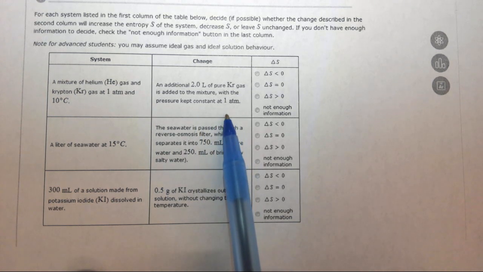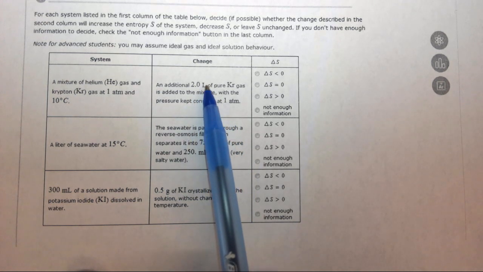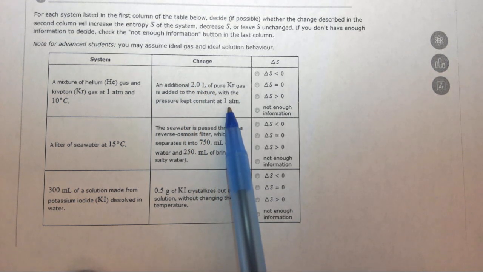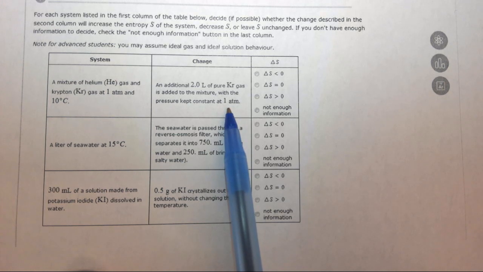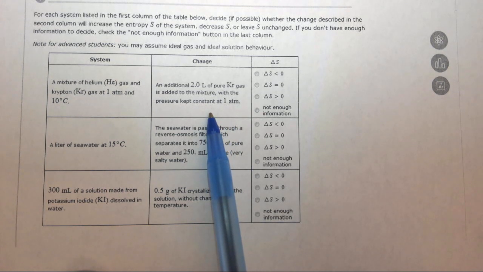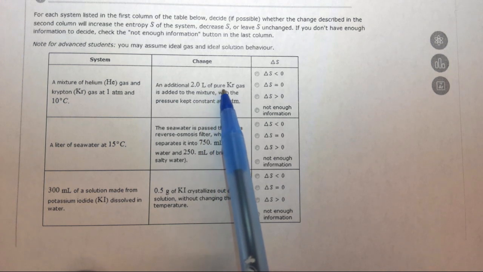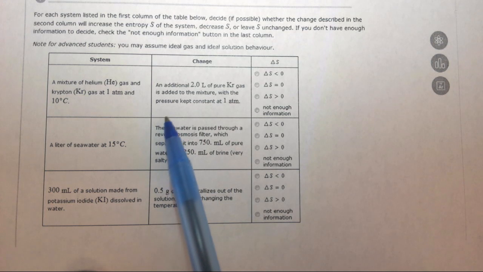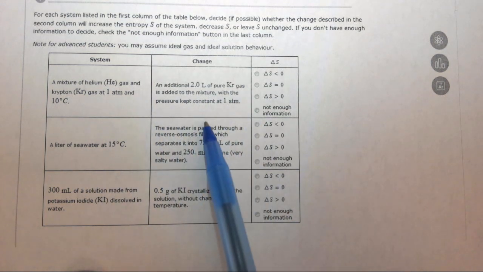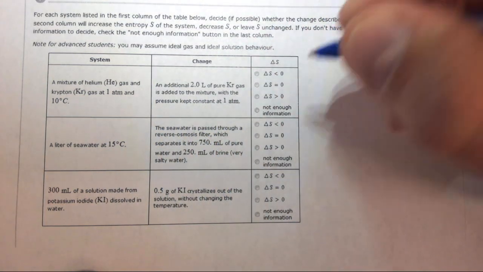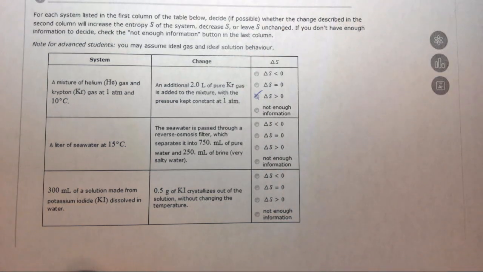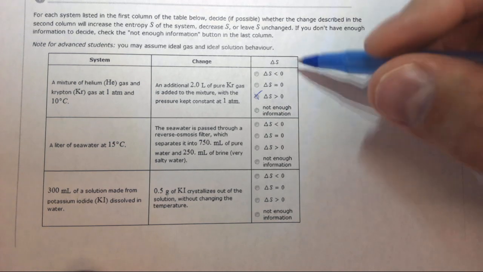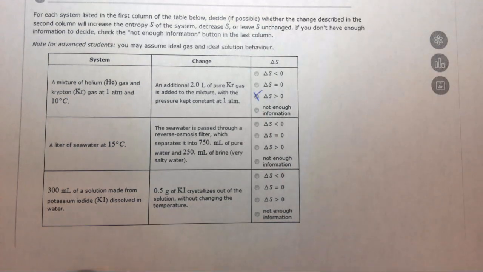So there's a couple ways you can think about this. One, we're going to increase the volume by 2 liters if the pressure is kept constant, which is going to increase the entropy or randomness as volume increases. Another way of looking at this is there's more molecules of krypton present, which is going to again increase the randomness of the mixture. So in either way you look at it, the entropy is going to increase or be greater than 0 or be positive. Those are all different ways of saying the same thing. Let's look at the next one.